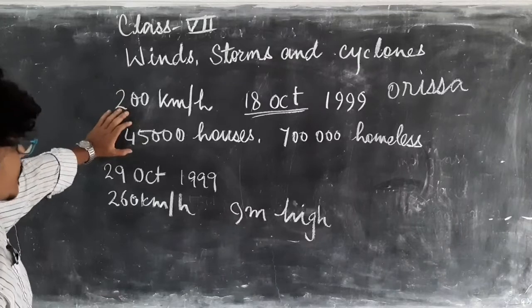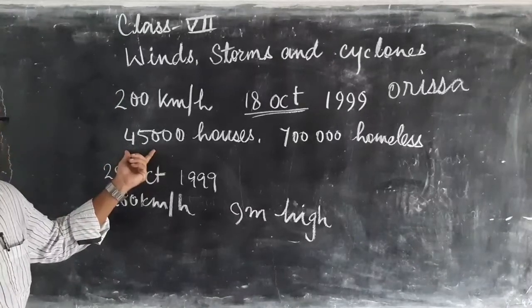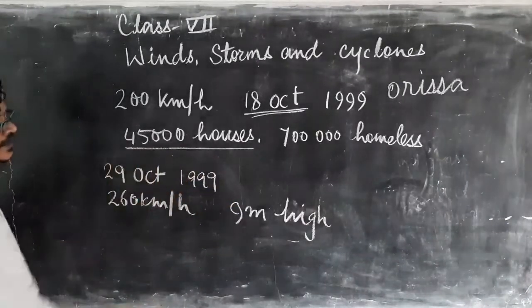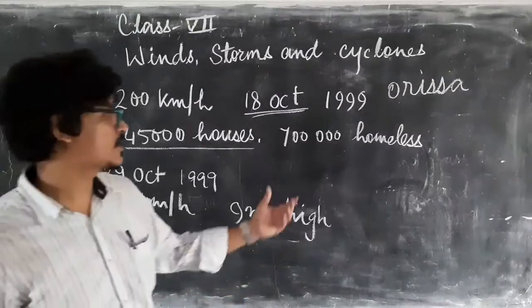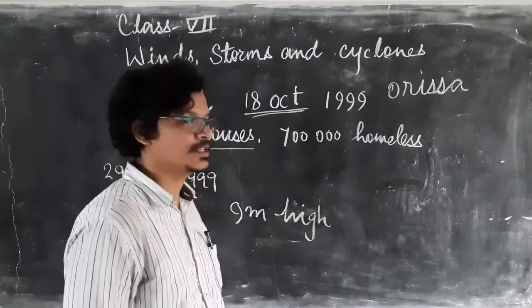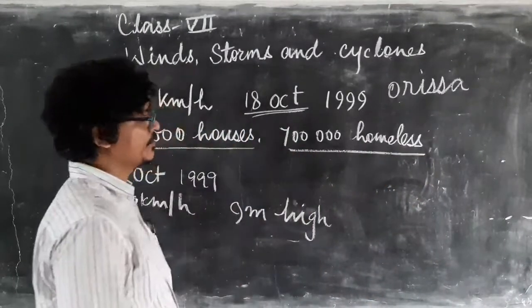Due to that cyclone, 45,000 houses got destroyed. Approximately 7 lakh people became homeless, which means they had nowhere to live.